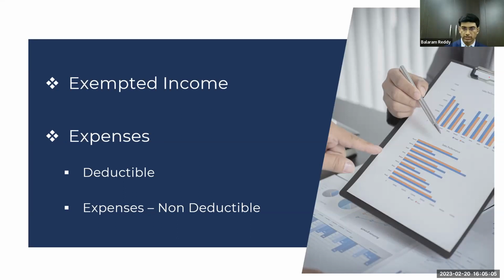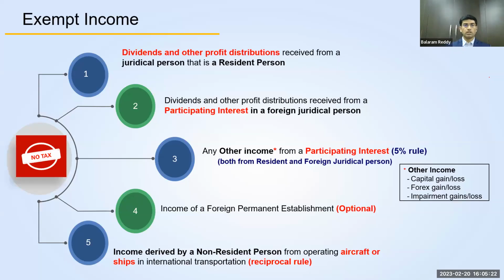Now let's look at the second category of the session, which is more relevant from the point of view of your accounting: exempt income, expenses that are deductible, and expenses that are not deductible for corporate tax purposes. Let's see what the exempt incomes are. These are the incomes that are not subject to tax.